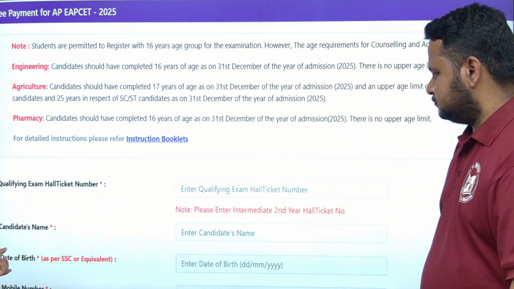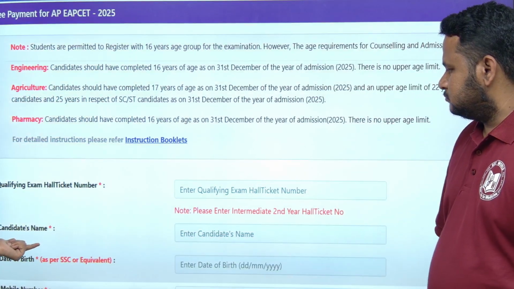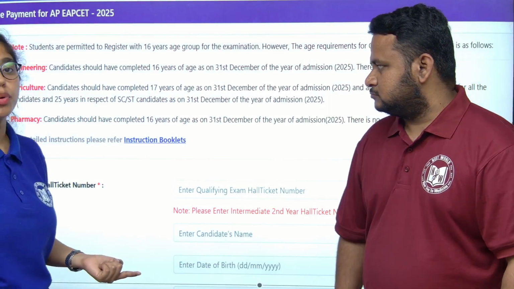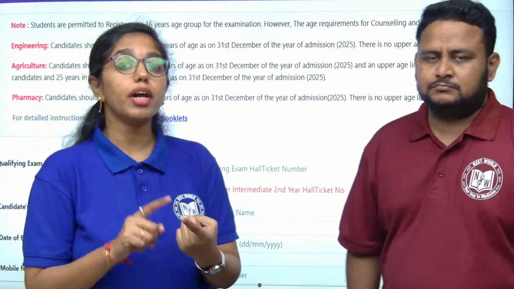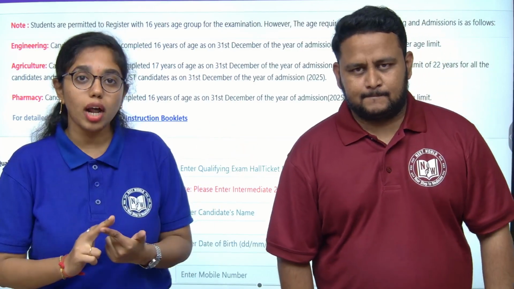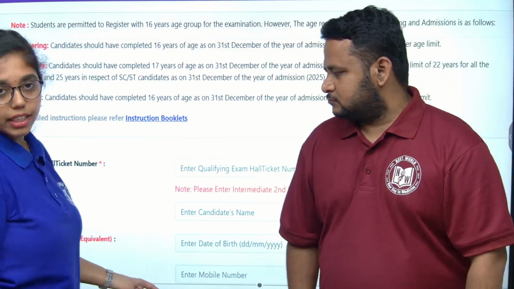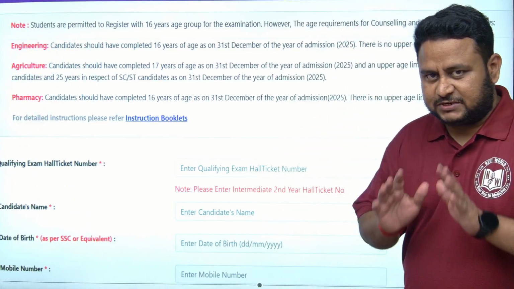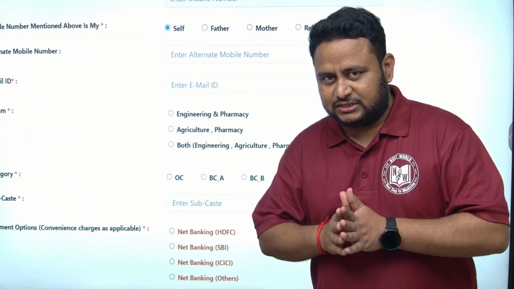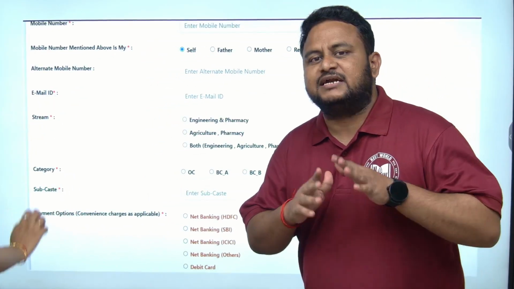Next, date of birth as per your SSC certificate, and an active mobile number, because all the information regarding your exam or your college placement comes to that number only. So provide an active mobile number. All the updates regarding your admission, exam dates and admit card you will be receiving on that number itself.